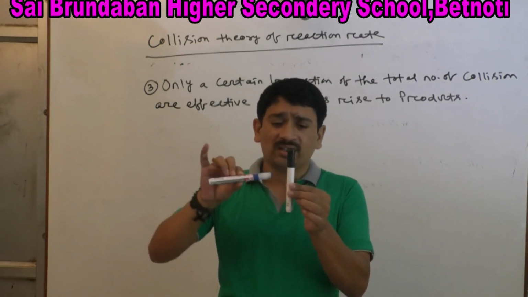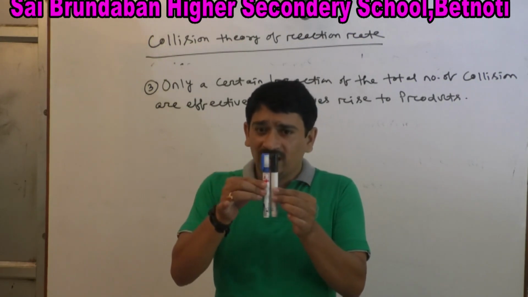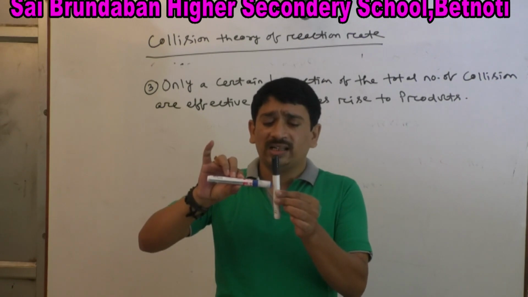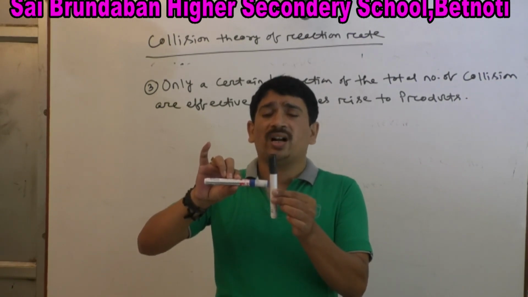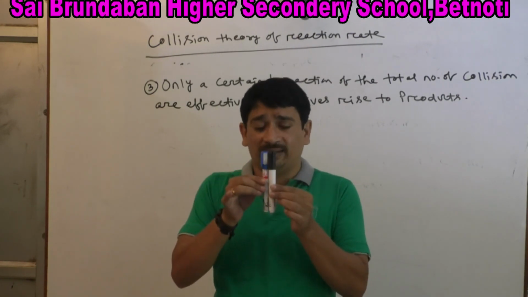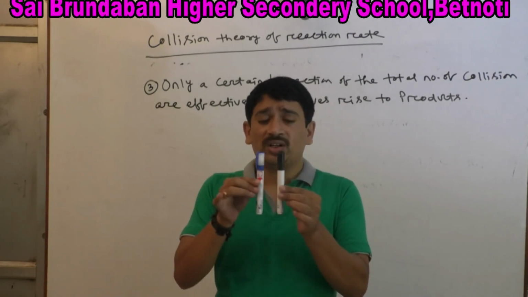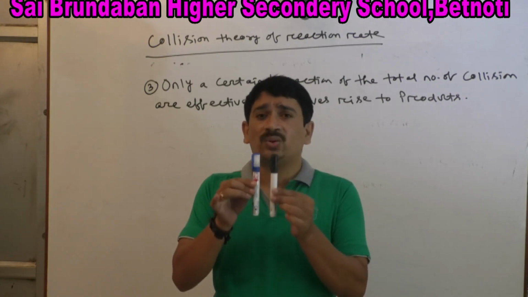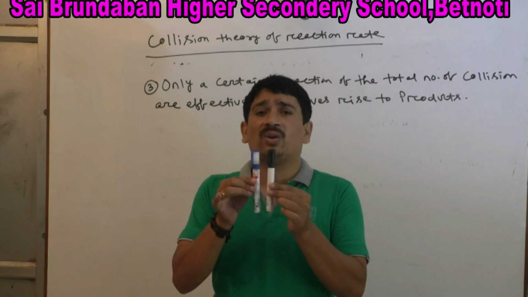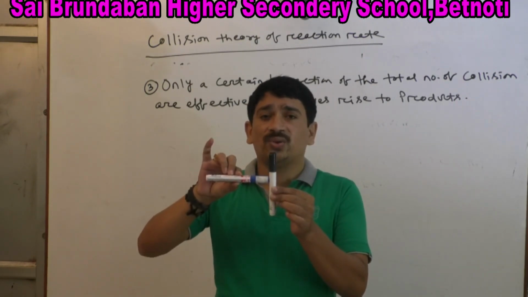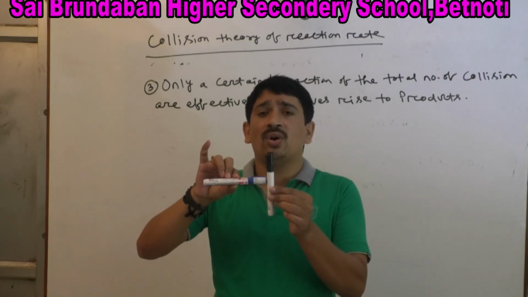Here in this collision, the molecules are properly situated with respect to one another, but here the molecules are not properly situated, so the collision is ineffective. Here the collision is effective because the molecules are properly oriented, but here they are not properly oriented with respect to one another.